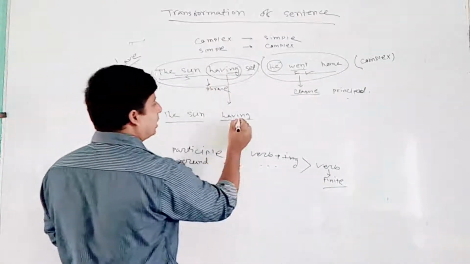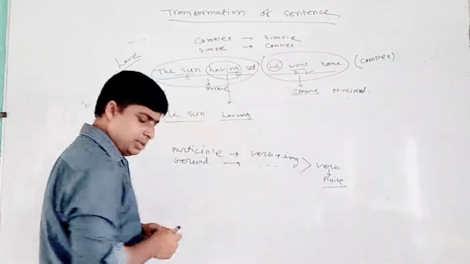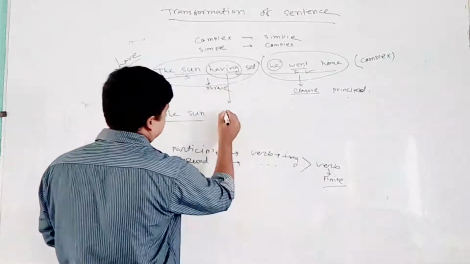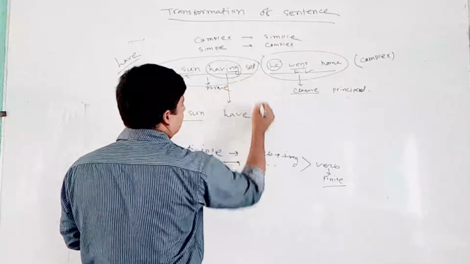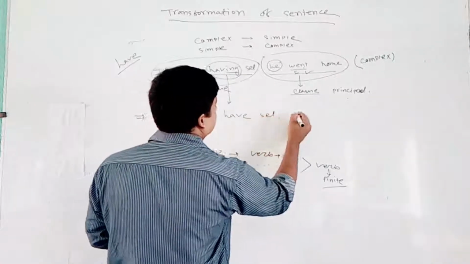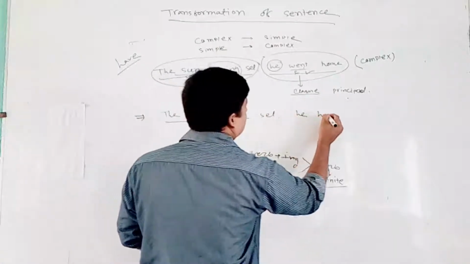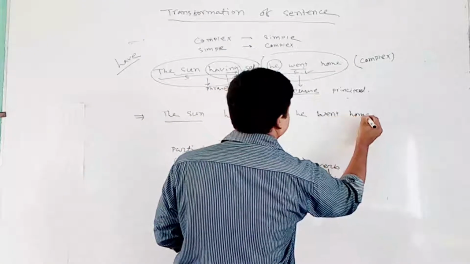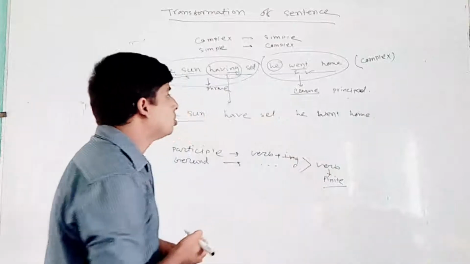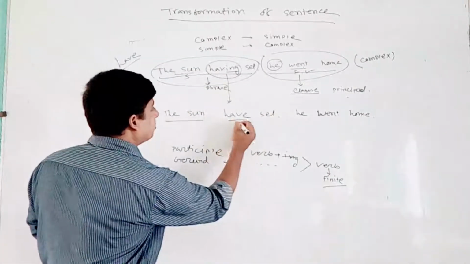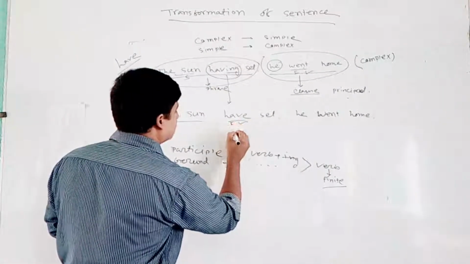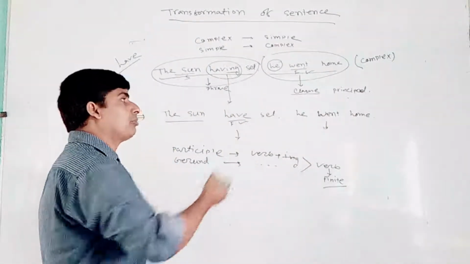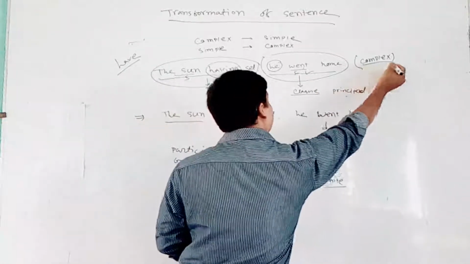If I omit ing, it will be "had". The rest stays the same: "He went home." So I have found that it's a verb, that means a finite verb. So it's a clause and it's a clause. So I have found two clauses, which is the criteria of complex.